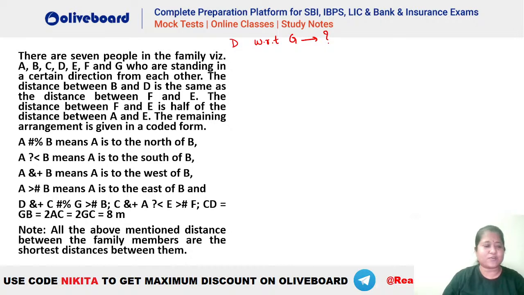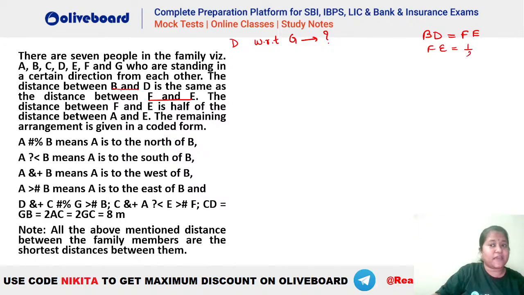Let's try this out, right? Not a very difficult one. This is a good question. Easy सा question है. देखते हैं. So there are 7 people in a family and they are standing in a certain direction from each other. The distance between BD is same as the distance between FE, so BD has to be equal to FE. After that, the distance between FE is half of AE, so FE is equal to 1 by 2 of AE. I hope this is clear.